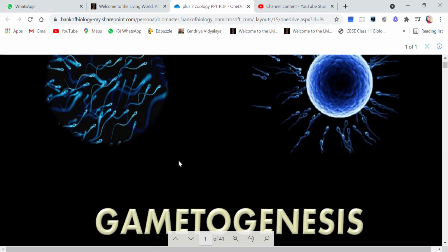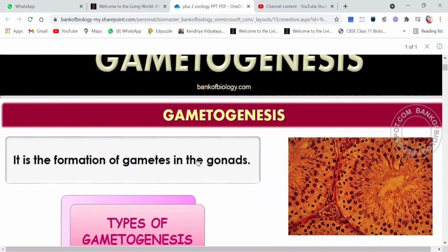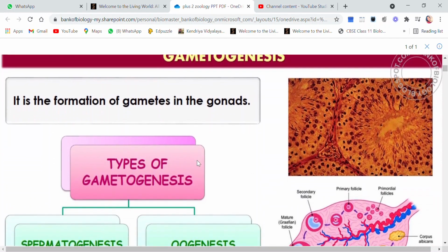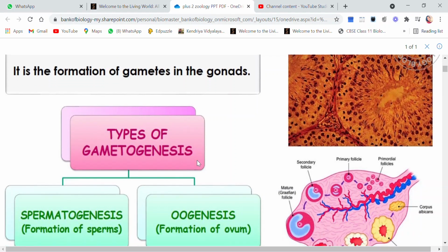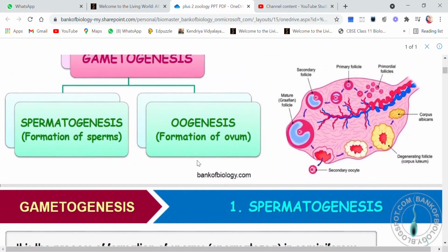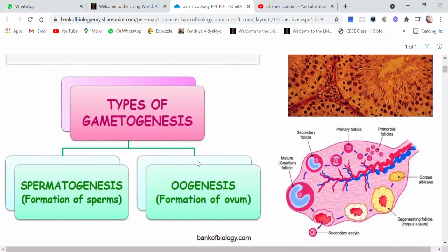Now, we will start with the topic gametogenesis. Gametogenesis means formation of gametes in the gonads. Gonads are testes and ovaries. So, formation of the gametes in testes and ovaries is called gametogenesis. Gametogenesis is of two types. One is spermatogenesis, that is formation of sperms. The other is oogenesis, formation of ovum or egg.